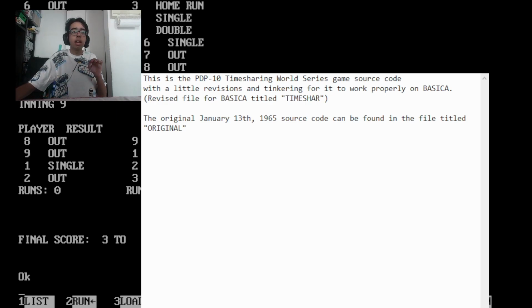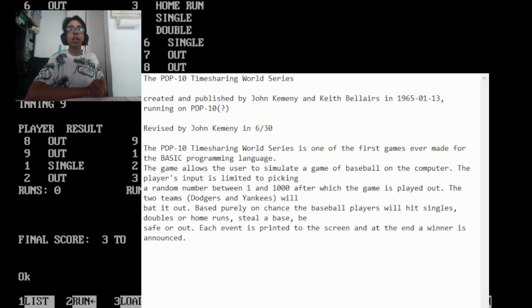All right. Now, this is the PDP-10 Timesharing World Series. It was created and published by John Kemeny and Keith Bellairs in 1965, running on PDP-10, probably. It is one of the first games ever made for the BASIC programming language. The game allows the user to simulate a game of baseball on the computer. The player's input is limited to picking a random number between 1 and 1,000. We already figured out that's probably not true, because we just simmed 10,000 or 1 million. So that's pretty interesting. Maybe something weird was happening. I'm pretty curious about that.